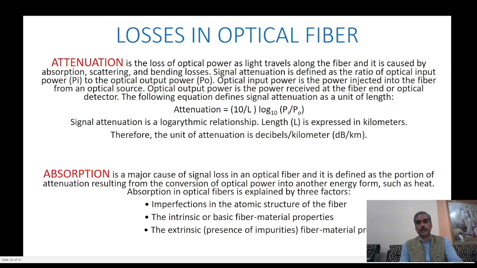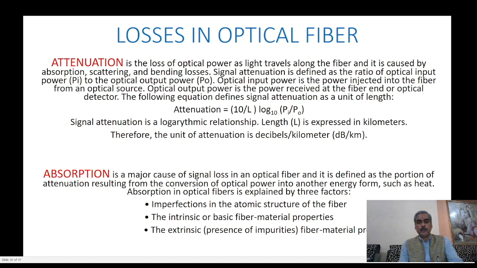In optical fiber communication systems, there are some losses in optical fiber, mainly absorption loss, scattering loss, and bending loss. Now, we explain what absorption loss is. What do you understand by attenuation? Attenuation is the loss of optical fiber.